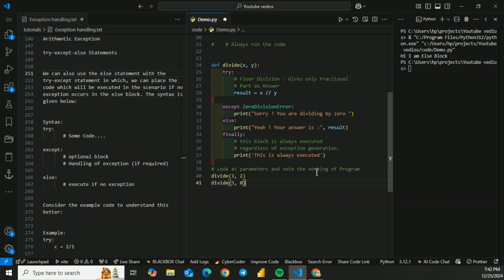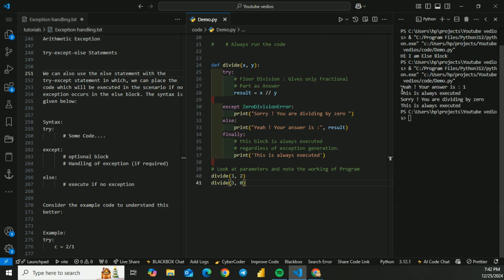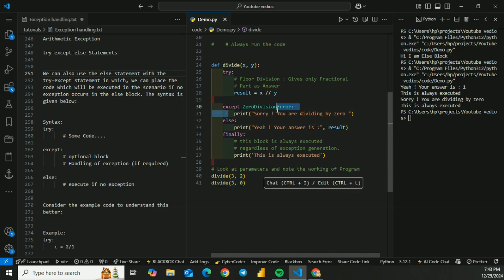Looking at the parameters, we divide 3 by 2 and divide 3 by 0. Let's run the code and we get "Yeah, your answer is 1". So the else block was executed and we get the result. Then "Sorry, you are dividing by 0": in the second call the except block was used, where the ZeroDivisionError occurred. So this is how we handle exceptions in Python.